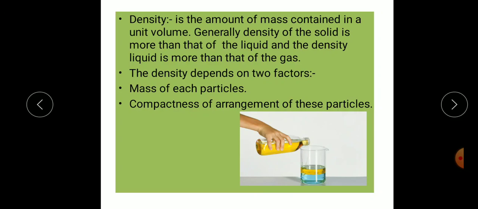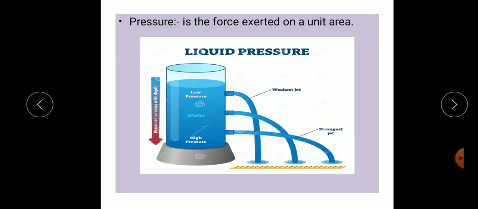Because the density of oil is less than that of water. Since the density of oil is less, it can float easily on the surface of the water. The molecules of oil are bigger than the water molecules, therefore they do not mix easily and float on the surface of the water.